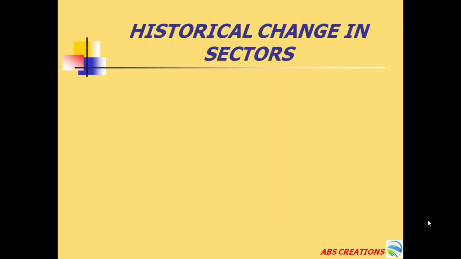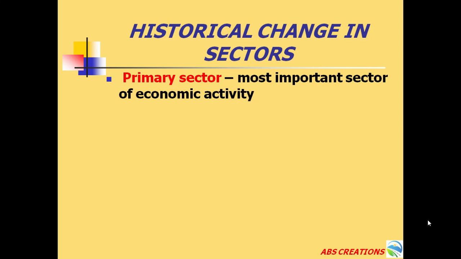Now we will see the historical changes which took place in all the three sectors. So we know that the primary sector is one of the most important sectors of economic activity. The initial stages of development in any country took place with the help of the primary sector. So the primary sector was considered the most important sector of economic activity.